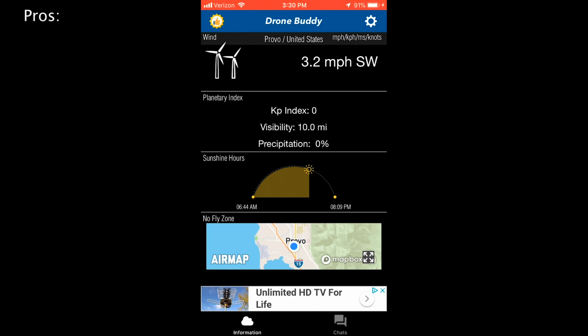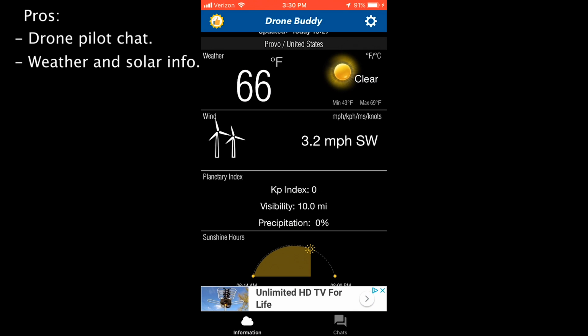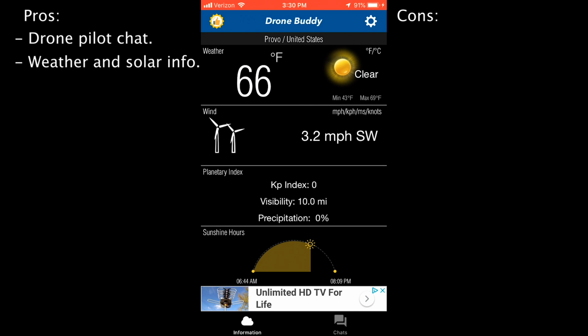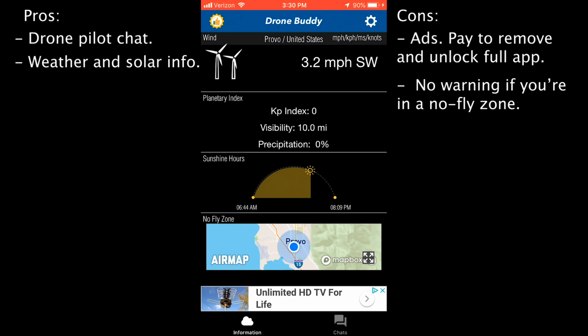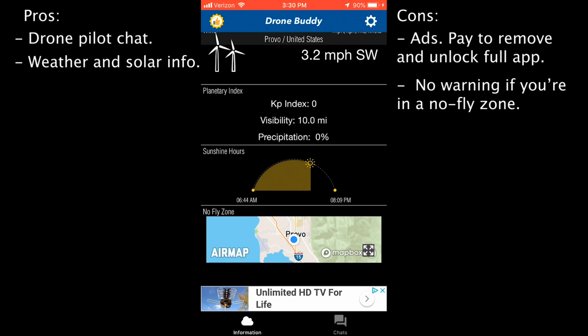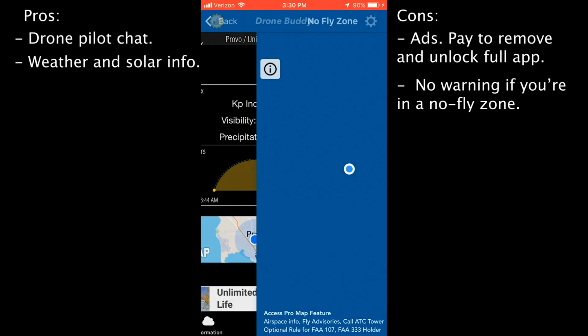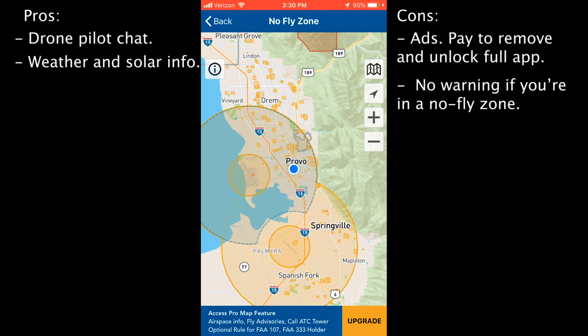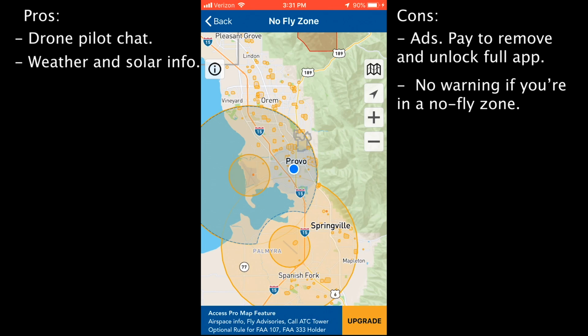But overall though, pros to this app is you get the chat functionality. Another pro to this is that you get the weather information clear in front of your face. Some cons to this is that there's ads on this app. It doesn't tell you immediately if you're in a no-fly zone, and if you actually want to try to get rid of the ads and see more flight information, you actually have to upgrade it, and that costs monthly, yearly, or you can pay a lifetime one, and then that's only billed once. So those are the pros and cons to this specific app.